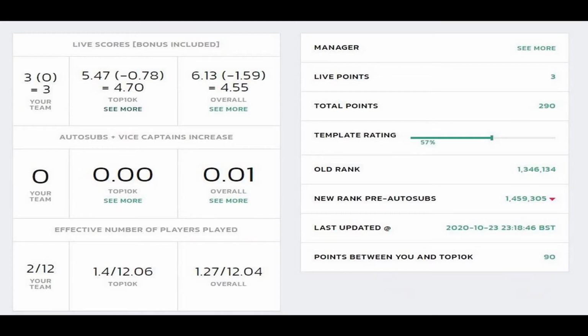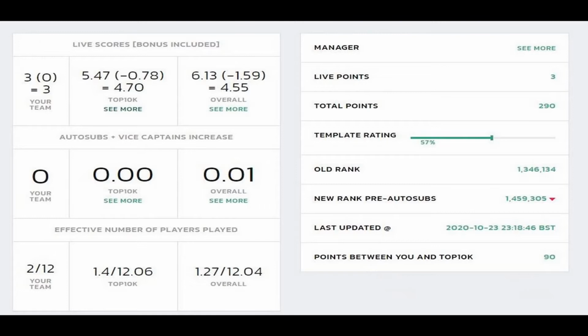For my team, after the match between Villa and Leeds, two players from my team have already played, as you can see in the effective number of players played section. Yes, I doubled up on Villa attack with Grealish and Watkins, but that we will discuss in the Game Week 6 analysis video. Link will be added later. So, two of my players had played, compared to the 1.27 for overall.